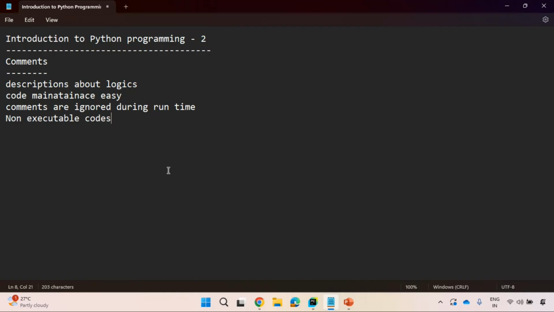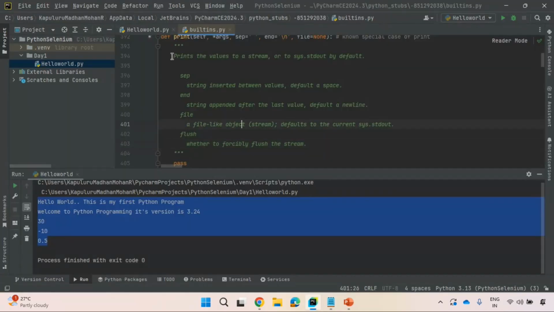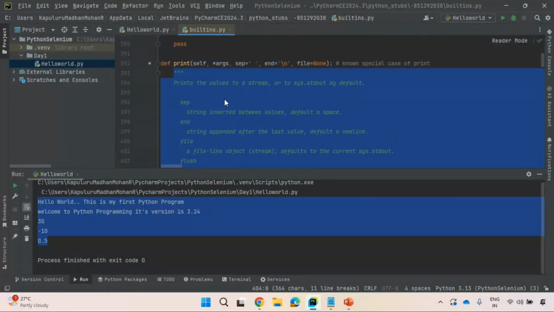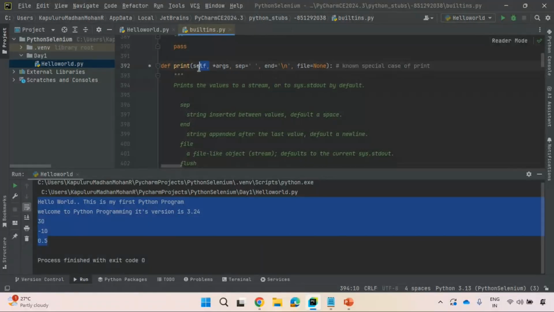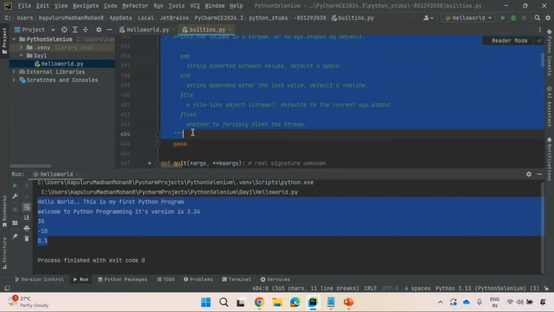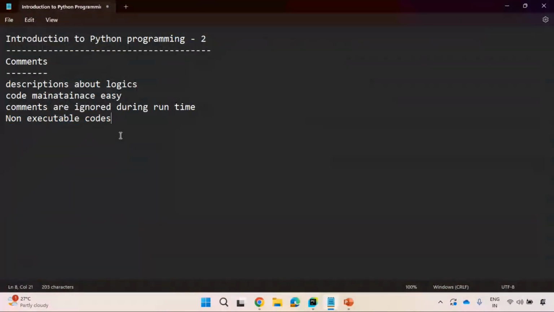Any code which is executing is an executable code. If any code is not executing, that is non-executable code. So you see here, this is also implemented here inside this function, inside this method. This is also treated like code, but it is non-executable code. That is the reason you are not able to see anything in the console. This is the information about comments.